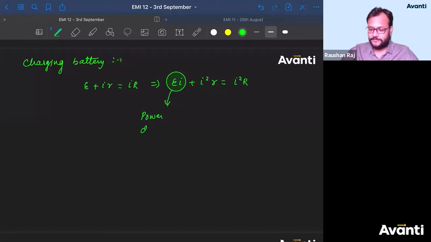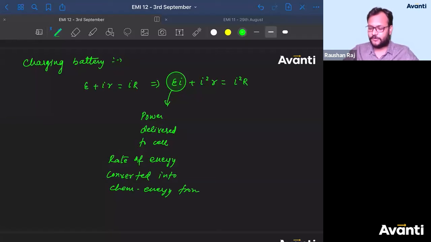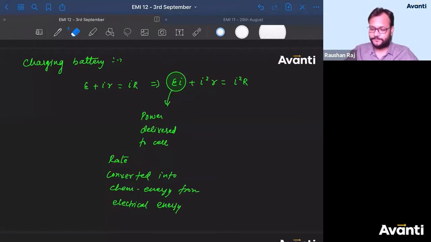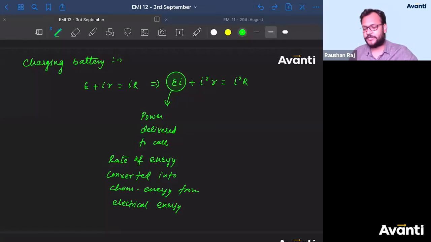Only EI amount is the power delivered to the cell, or you can say the rate of energy converted into chemical energy from electrical energy. ठीक है, and you can say rate of conversion of, नहीं तो उसी को लिख दो, no issues. Rate of energy converted into chemical energy from electrical energy.